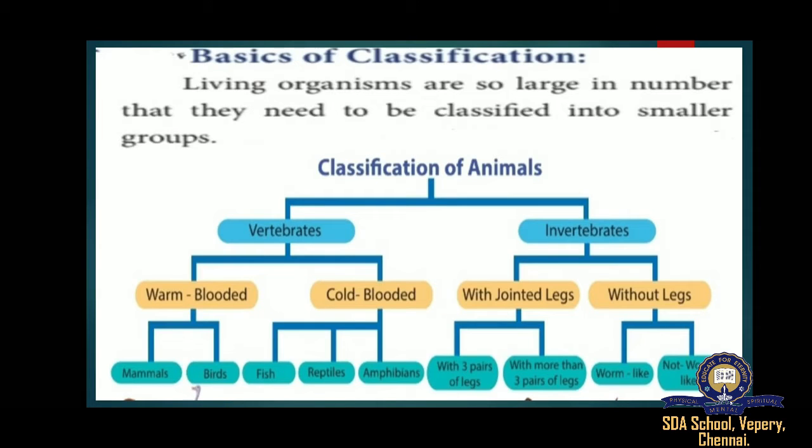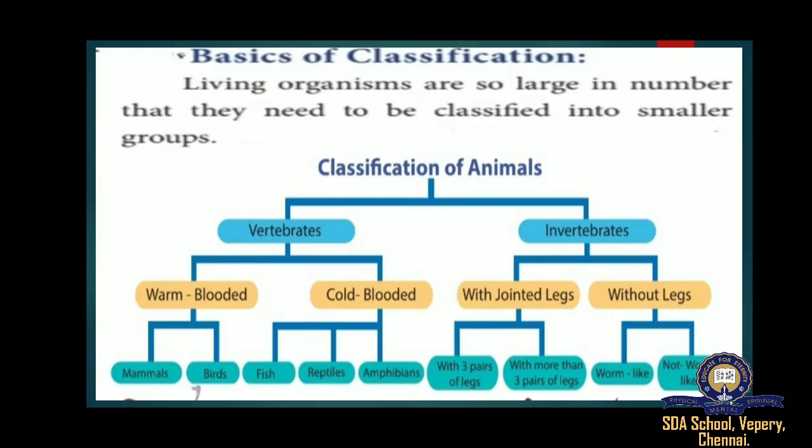Classification of animals. Animals are divided into two types: vertebrates and invertebrates. Vertebrates are animals which have a backbone. Invertebrates means animals that do not have a vertebral column or backbone. Again, vertebrates are divided into five classes: fishes, amphibians, reptiles, aves, and mammals.